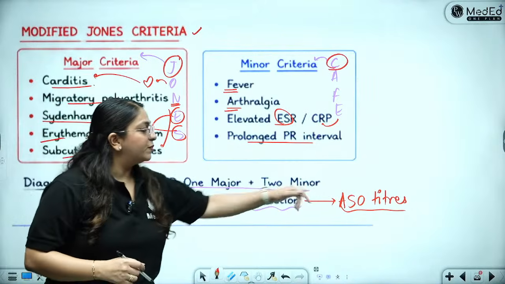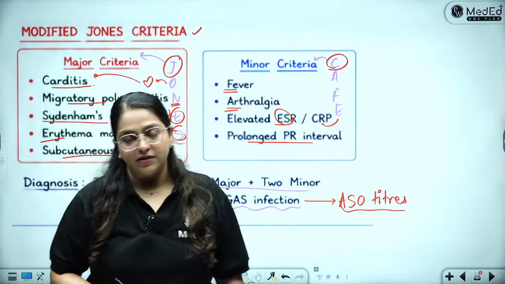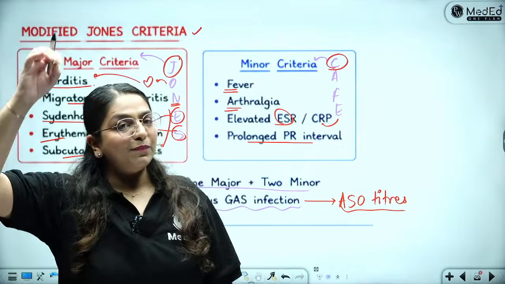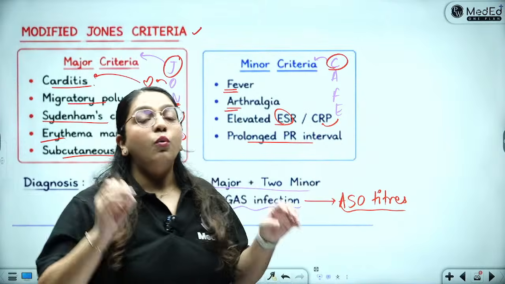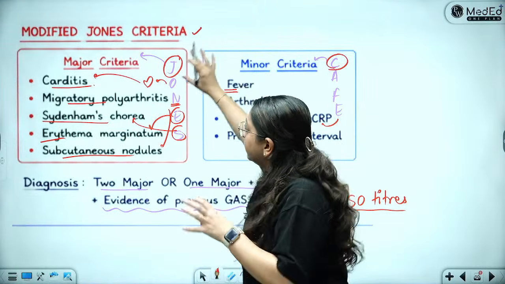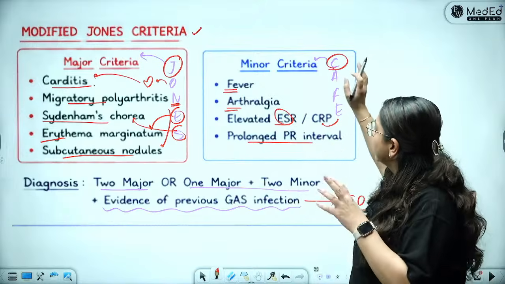So, evidence of previous GAS infection is the ASO titers, okay? Or maybe there could have been a positive culture in the past. That is what I am saying. I am not including it over here. What is included here is the major and the minor criteria, which is Cafe Jones.